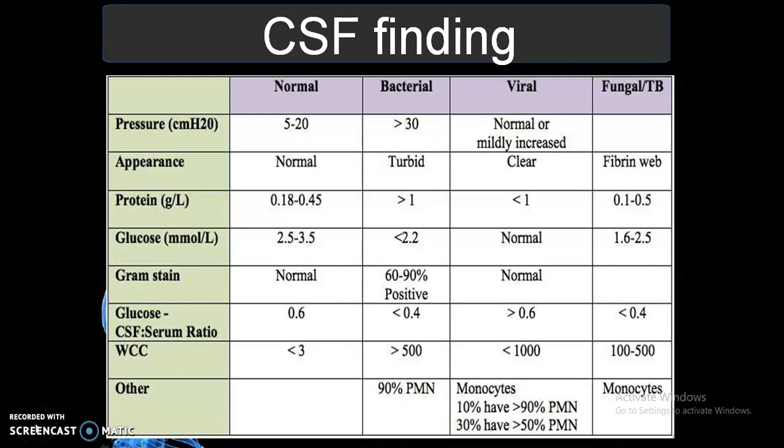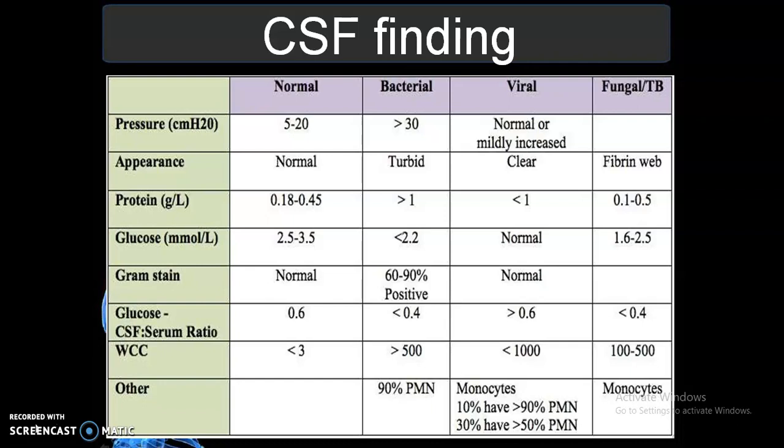Dealing with the CSF findings. In CSF findings, the normal findings, bacterial, viral and fungal meningitis, the different parameters. The pressure we have already discussed. Then the appearance: normally it will be normal. In bacterial it will be turbid, and in viral it is clear. In fungal, a fibrin web will be there.